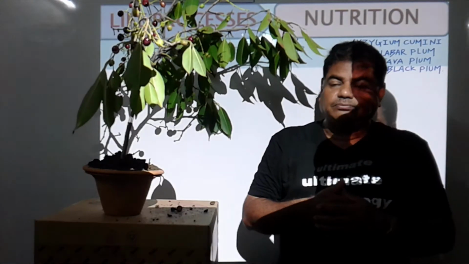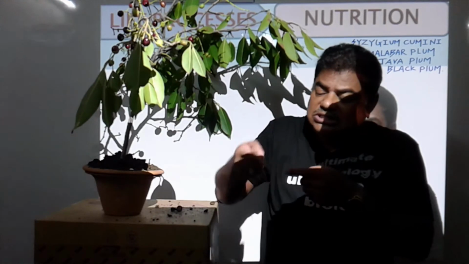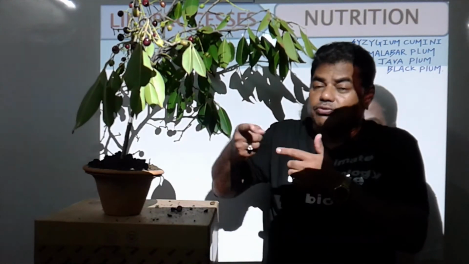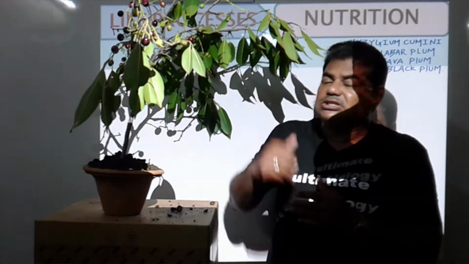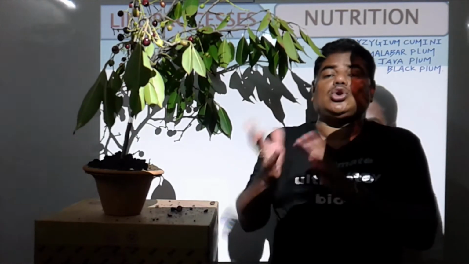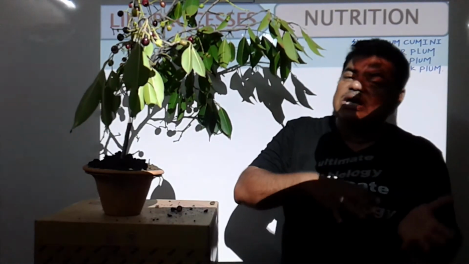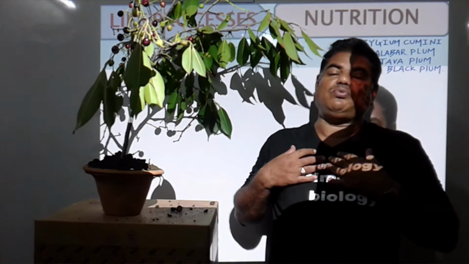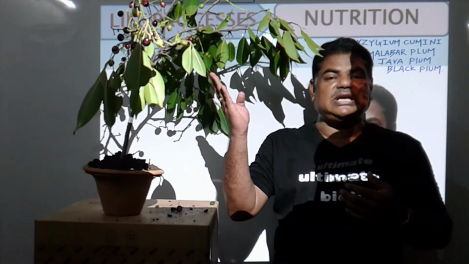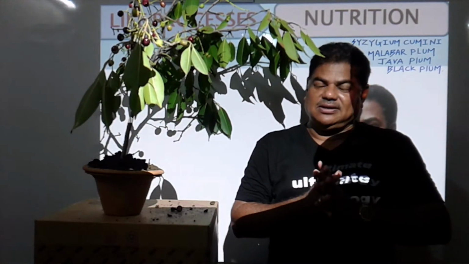And we animals totally depend on plants or animals for that food. Means plants are autotrophs. Auto means self, and troph means nutrition. They prepare their own nutrition, their own food material, due to which we call these plants autotrophic or autotrophs. And we are the heterotrophs because we totally depend on these plants and animals for our food material. So plants are autotrophic in nature, and we animals, or the animals which are present on the earth, are heterotrophic in nature.